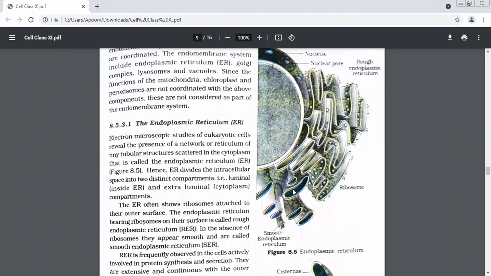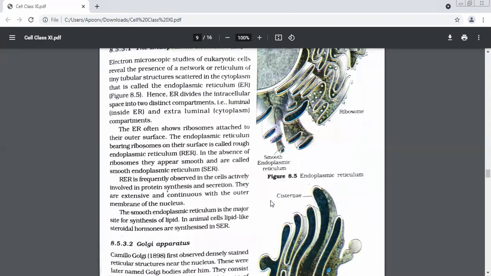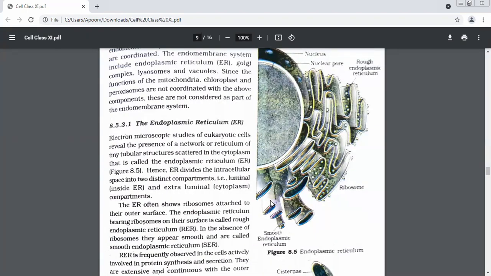Let me see if you can identify now. Which kind of ER is this? Rough endoplasmic reticulum. What are these small circular structures attached on its surface? Ribosomes. That is why this ER is known as rough ER. Yes, this is an extensive ER network, of course, but it's a rough ER. The surface is not smooth. Here, the surface is smooth. Can you see these ER? Do we have ribosomes? No, ma'am. So this is smooth ER. I'm sure it's okay. Everybody is fine.